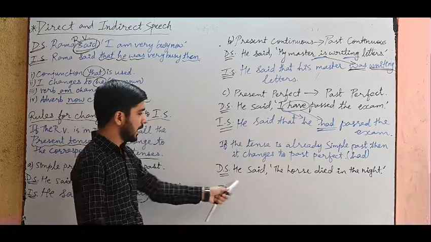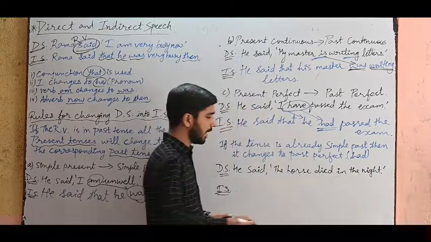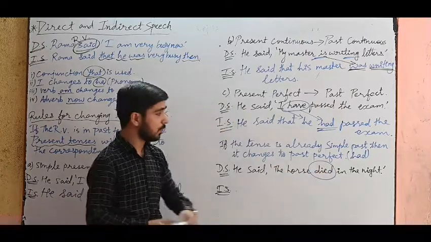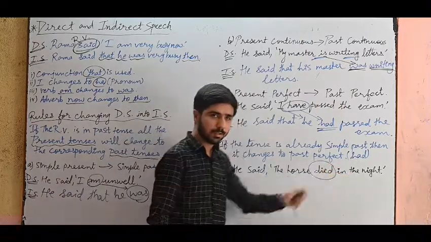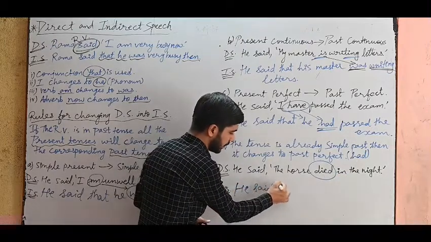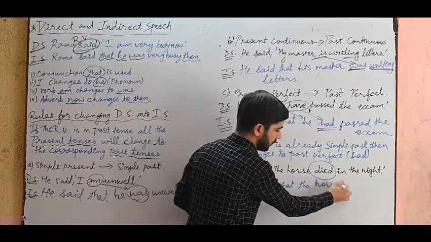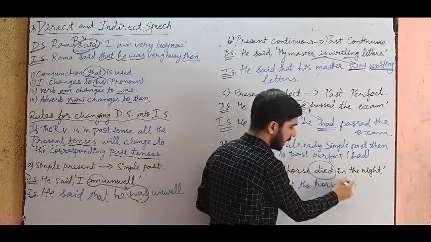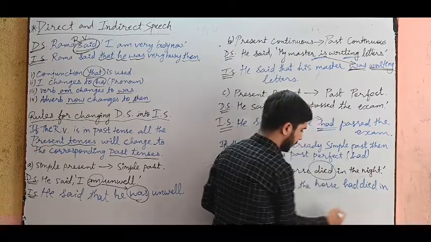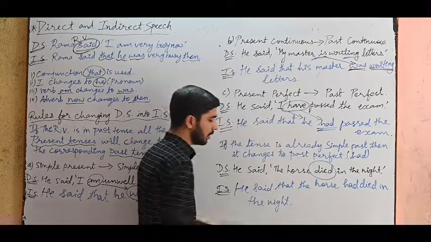See example, he said the horse died in the night. What is the verb over here? The main verb is died, and the third form is also died, but you have to add had. See, how will you write the answer? He said that the horse had died in the night. See, no other change I have made.